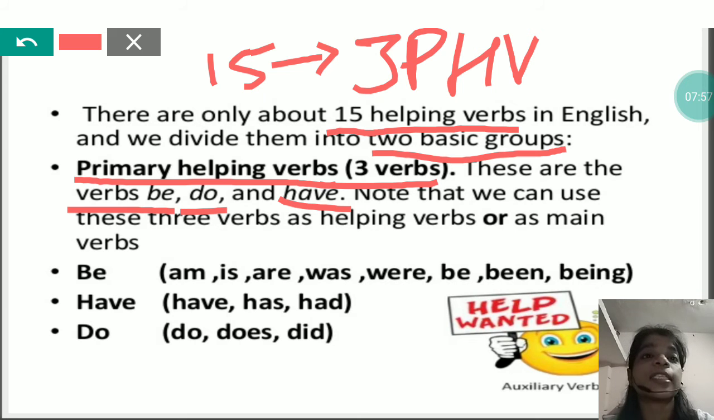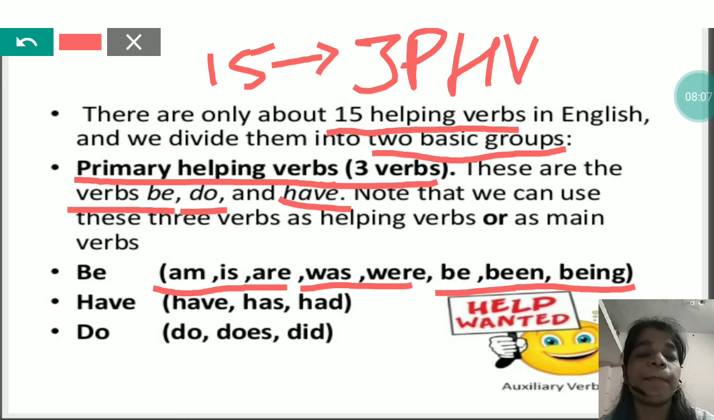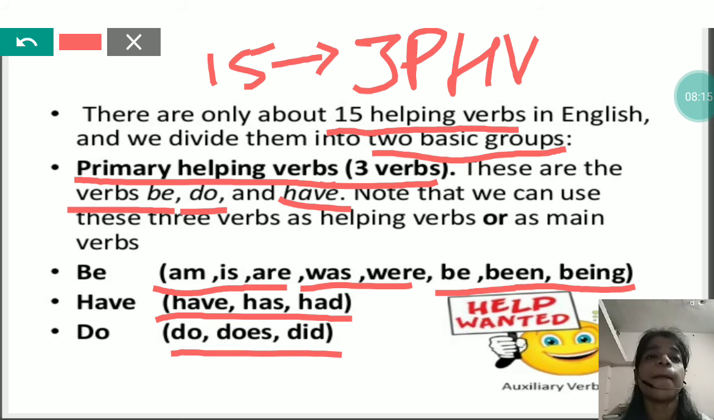Now, what are these: verb to be, verb to do, verb to have? Verb to be means is, am, are, was, were, be, been. And verb to have means has, have, had. Verb to do means do, does, did. Means these are the helping verbs that come under the 3 groups, the 3 primary helping verbs.